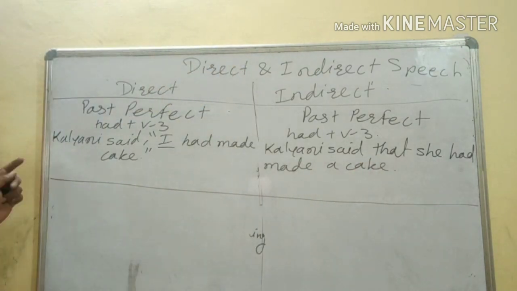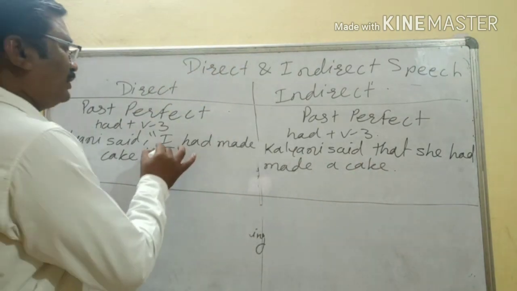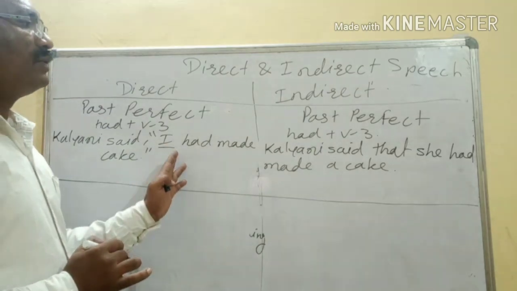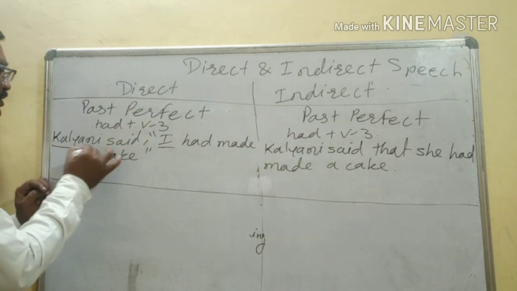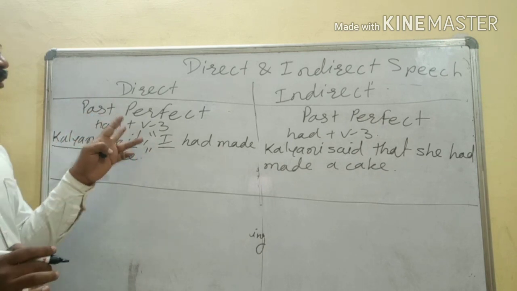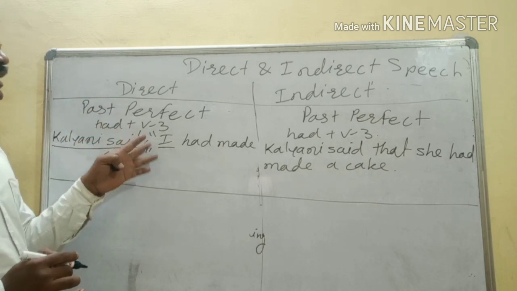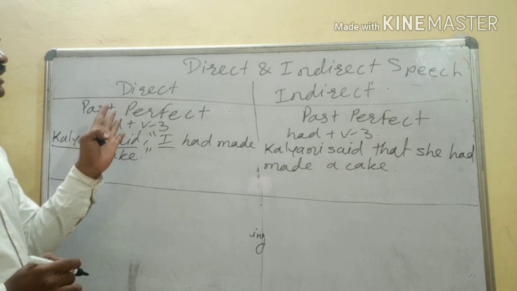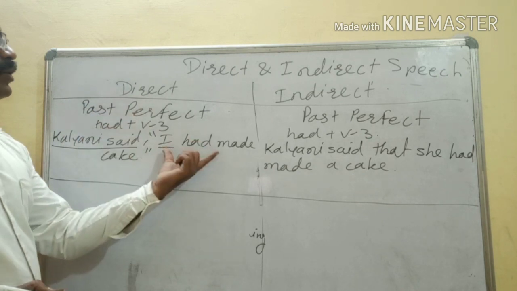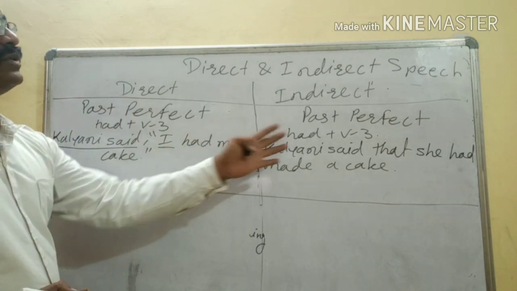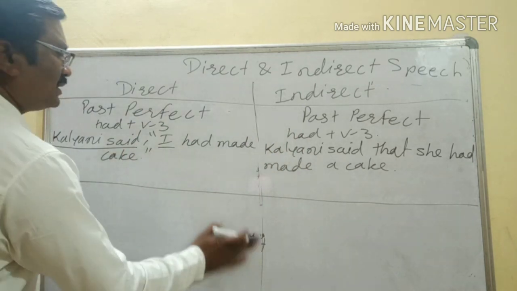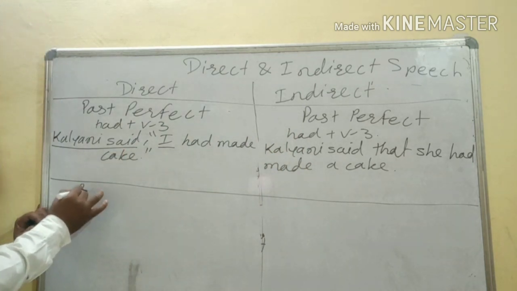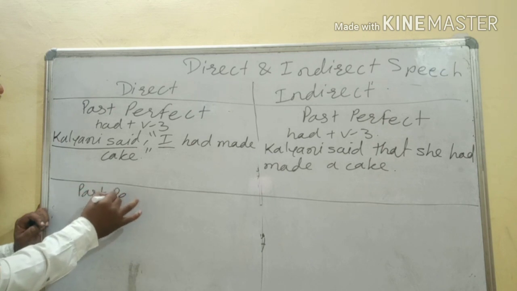What we have done here, only the pronoun we have changed, but the tense will remain the same. Suppose if the reporting verb is in past, okay, then if past perfect tense is there in reported speech, it is not going to change. It will remain the same.